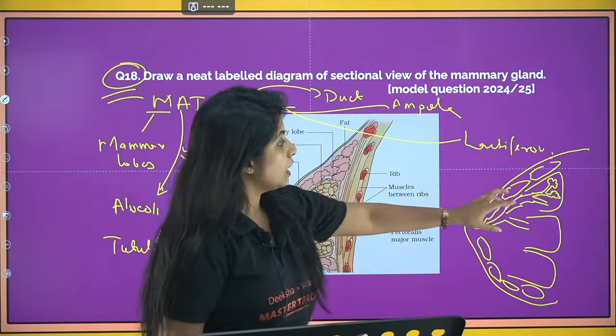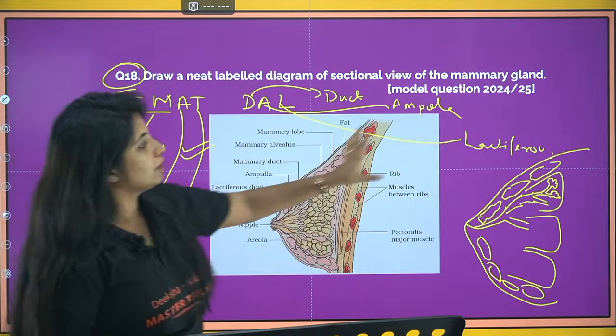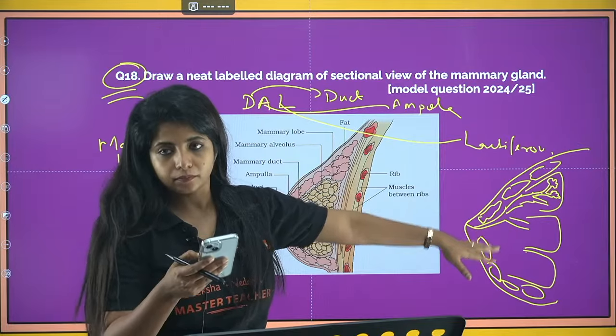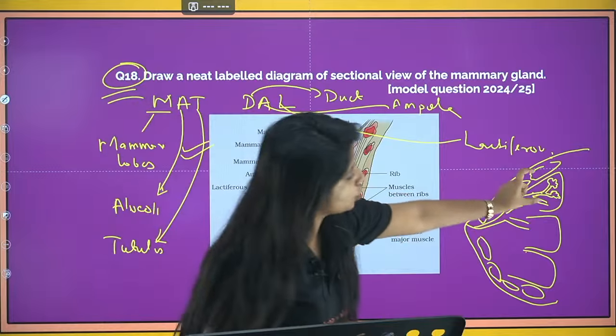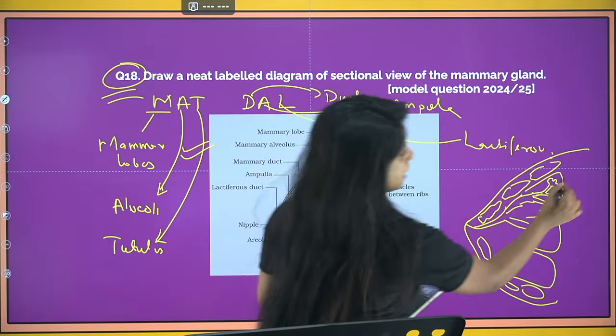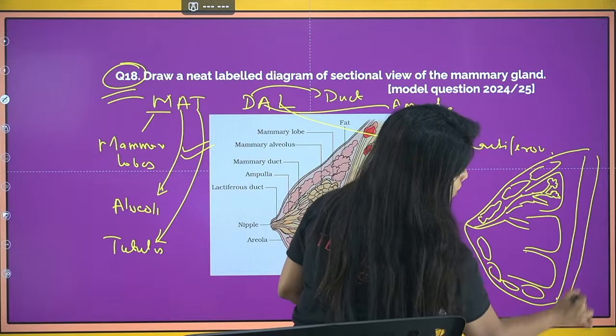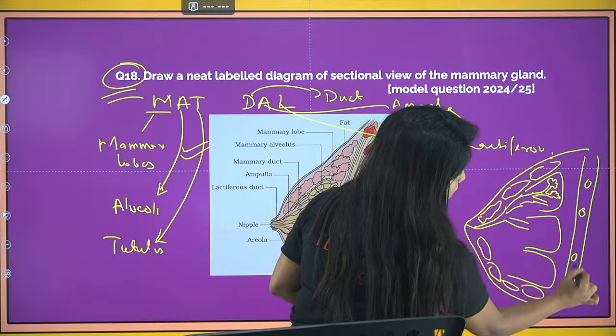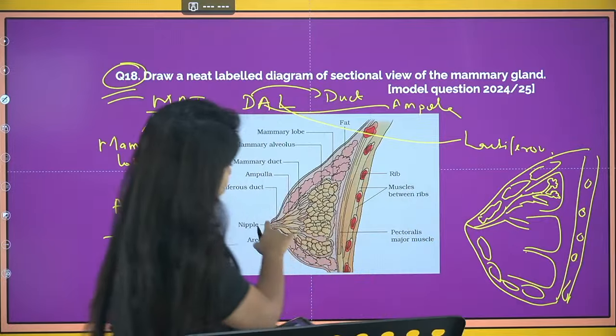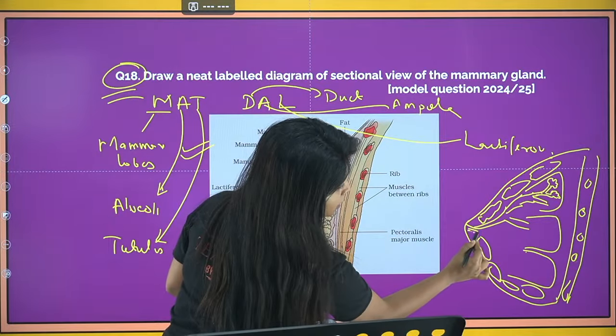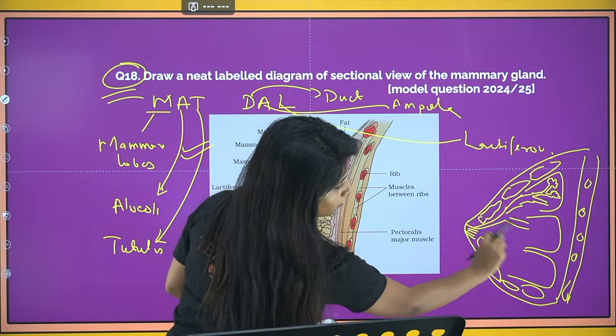So if you remember this particular thing, it will be very easy for you to draw that way. Okay, so each lobe you have to make this, and at the back side you have to make the ribs. So you can make the ribs like this. Okay, and mention the nipple. So the lactiferous ducts which are there, they come like this, lots of them from each of them.